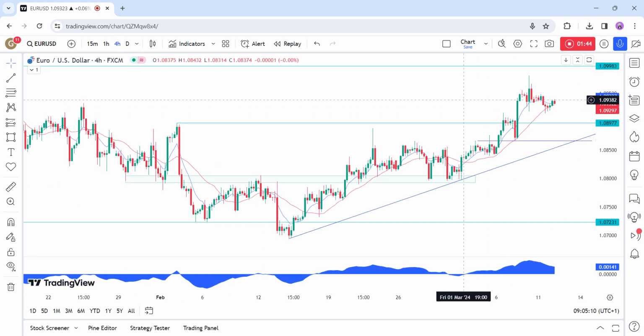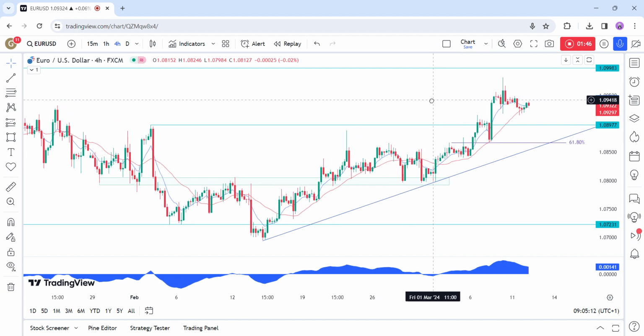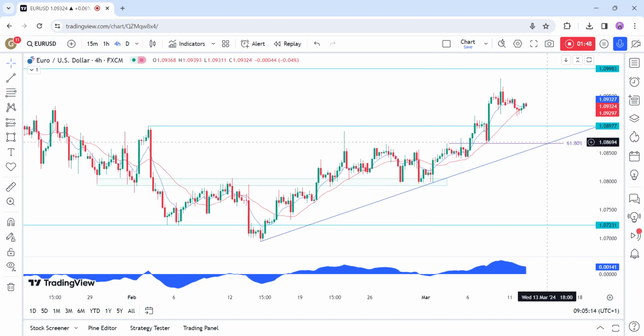On the 4-hour chart, we can see that the buyers will find also the 61.8% Fibonacci retracement level around the trend line for extra confluence. A break below this trend line would bode well for the sellers, as the technical trend will likely turn around. For now, the buyers remain in control, with the 110 handle as the first target. A break above this level should see the buyers increasing their bullish bets into the 11145 high.